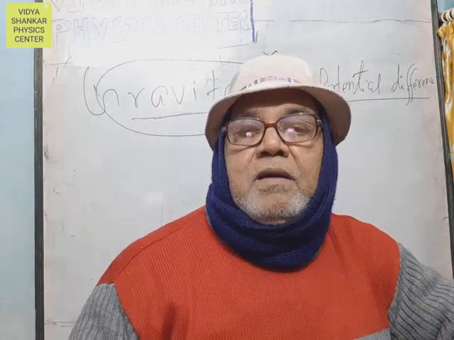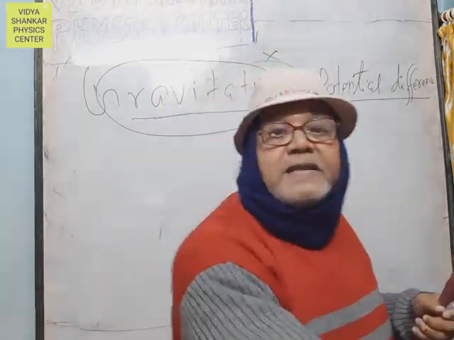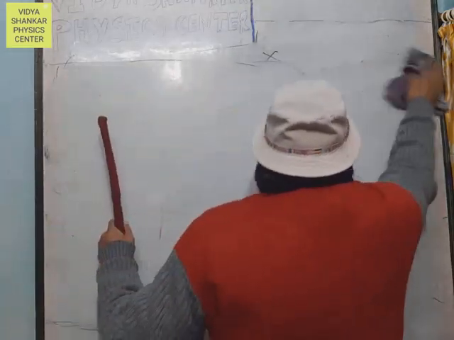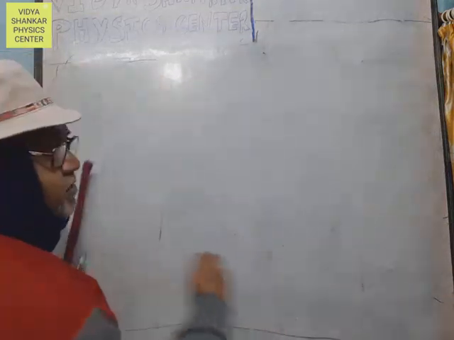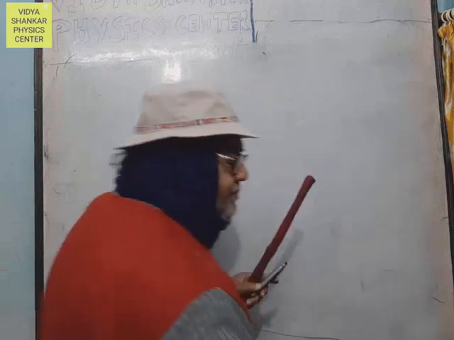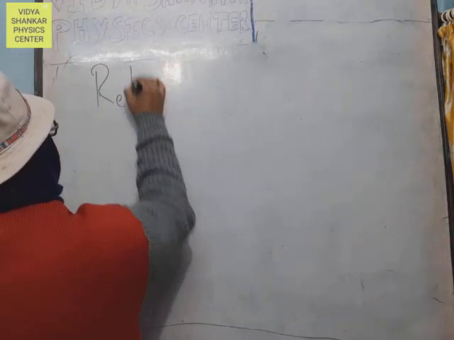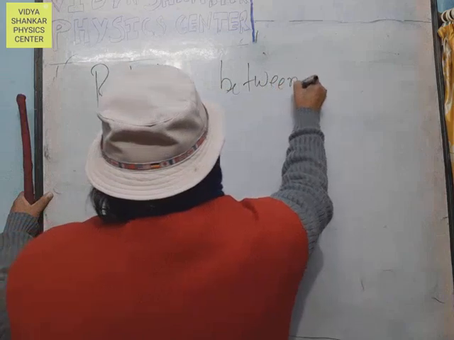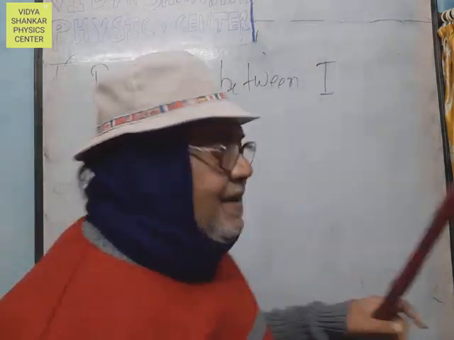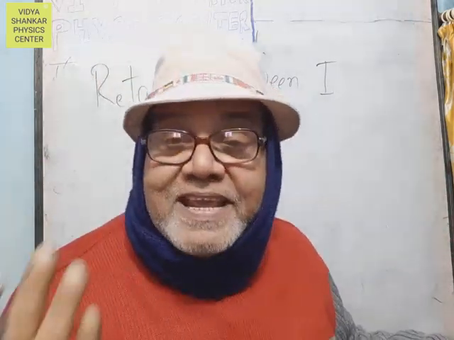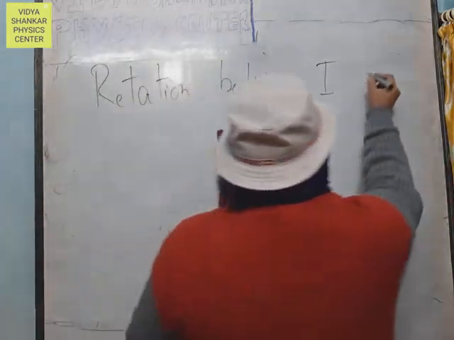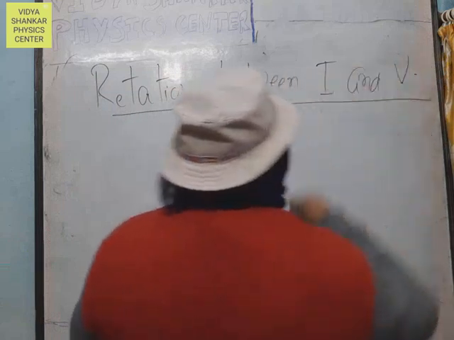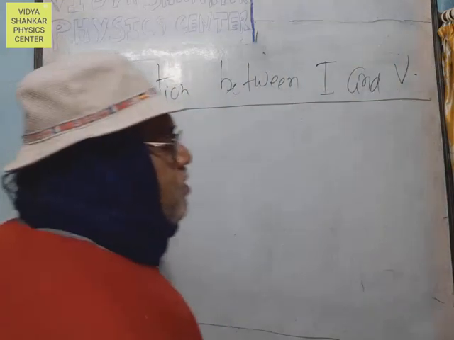Now, the last article of today is the relation between intensity of gravitational field I and gravitational potential V.